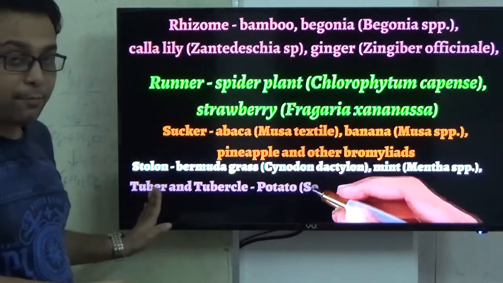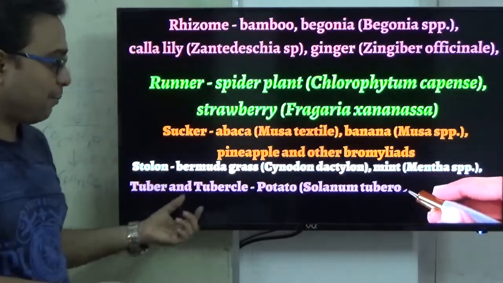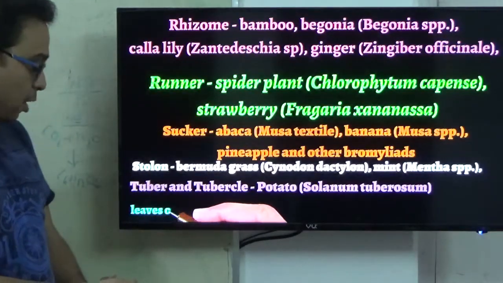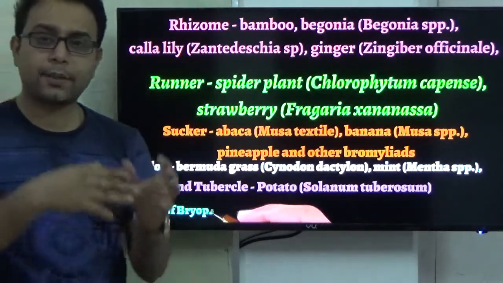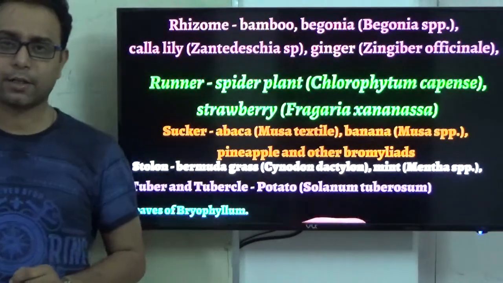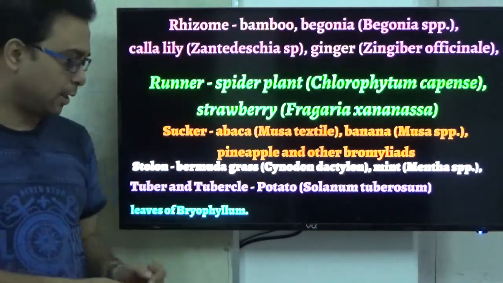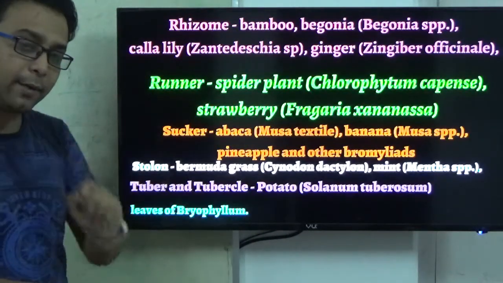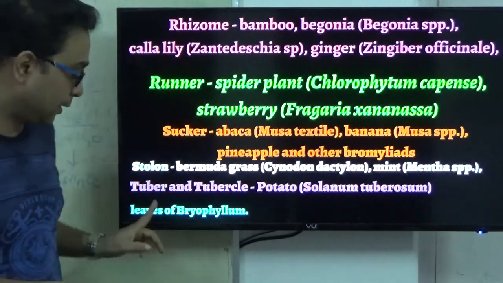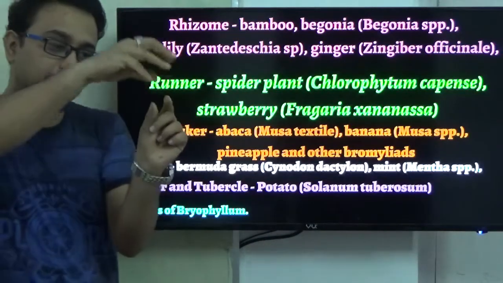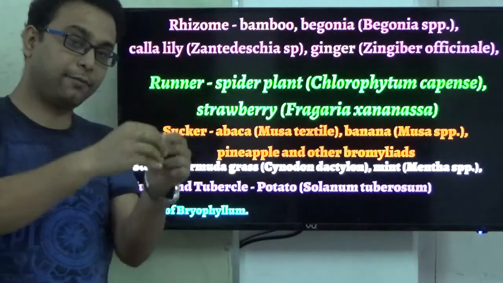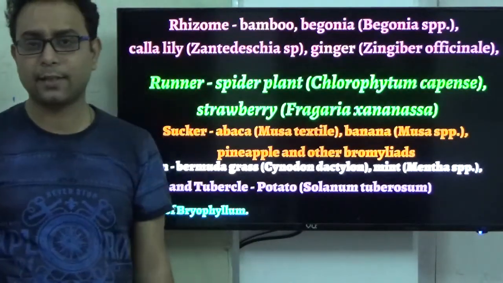Then the tuber, which is very important and a very famous question. This is present in the potato. It is also called the eyes of the plant. Some leaves also exhibit vegetative propagation. A very important example is Bryophyllum. Bryophyllum reproduces from the leaf margins. At the leaf margins, new plantlets are produced, and after detaching from the leaf, they produce new plants. So Bryophyllum is the most important.